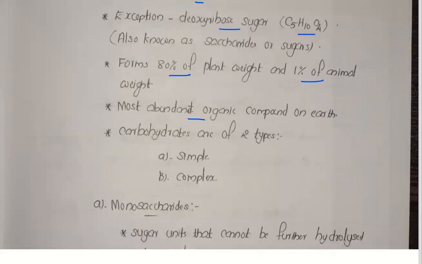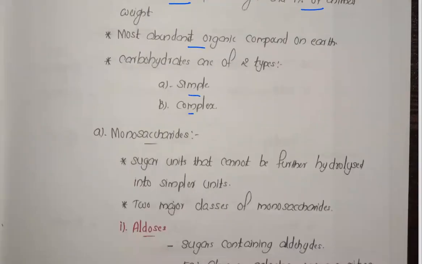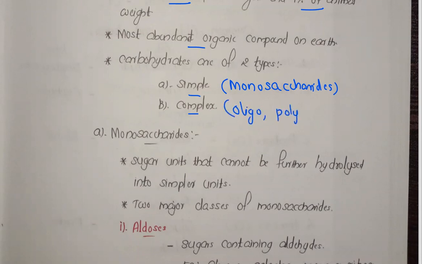Carbohydrates can be classified into two types: simple and complex carbohydrates. Monosaccharides come under the simple sugars. The complex saccharides include oligosaccharides and also polysaccharides. Oligosaccharides and polysaccharides come under the complex molecules.